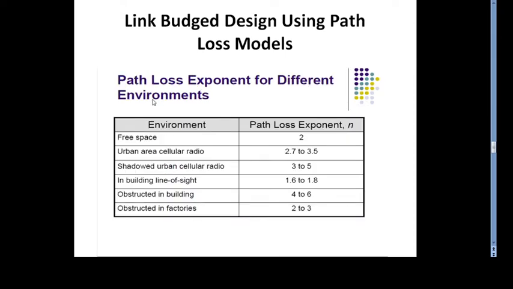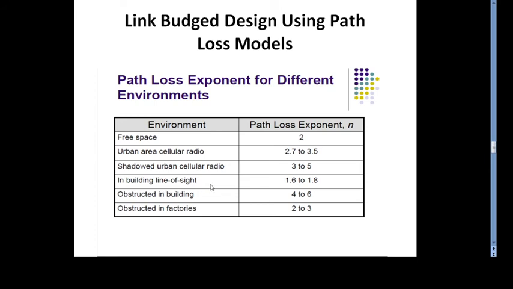So the path loss exponent for the different environments will be given in a table. For example, for free space, the path loss exponent is 2. For urban area cellular radio, the path loss exponent ranges from 2.7 to 3.5. For shadowed urban cellular radio, the value of n is 3 to 5.